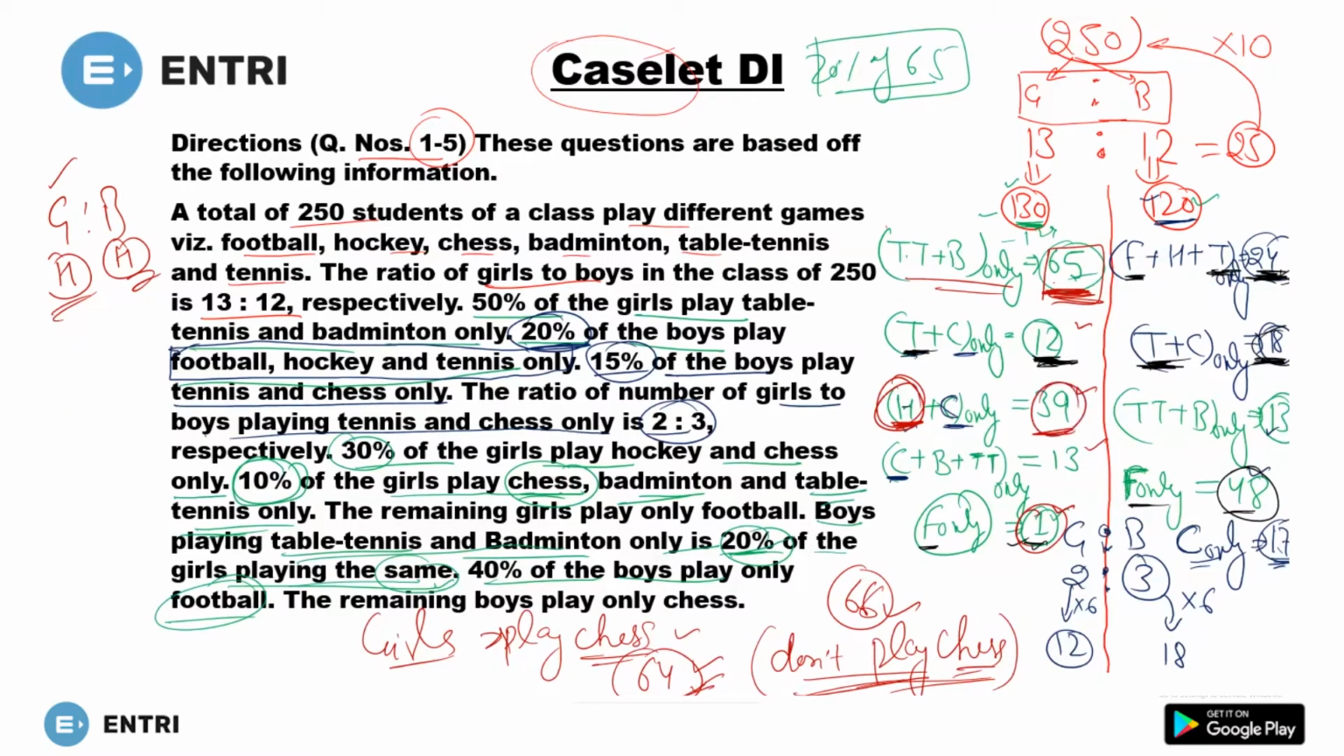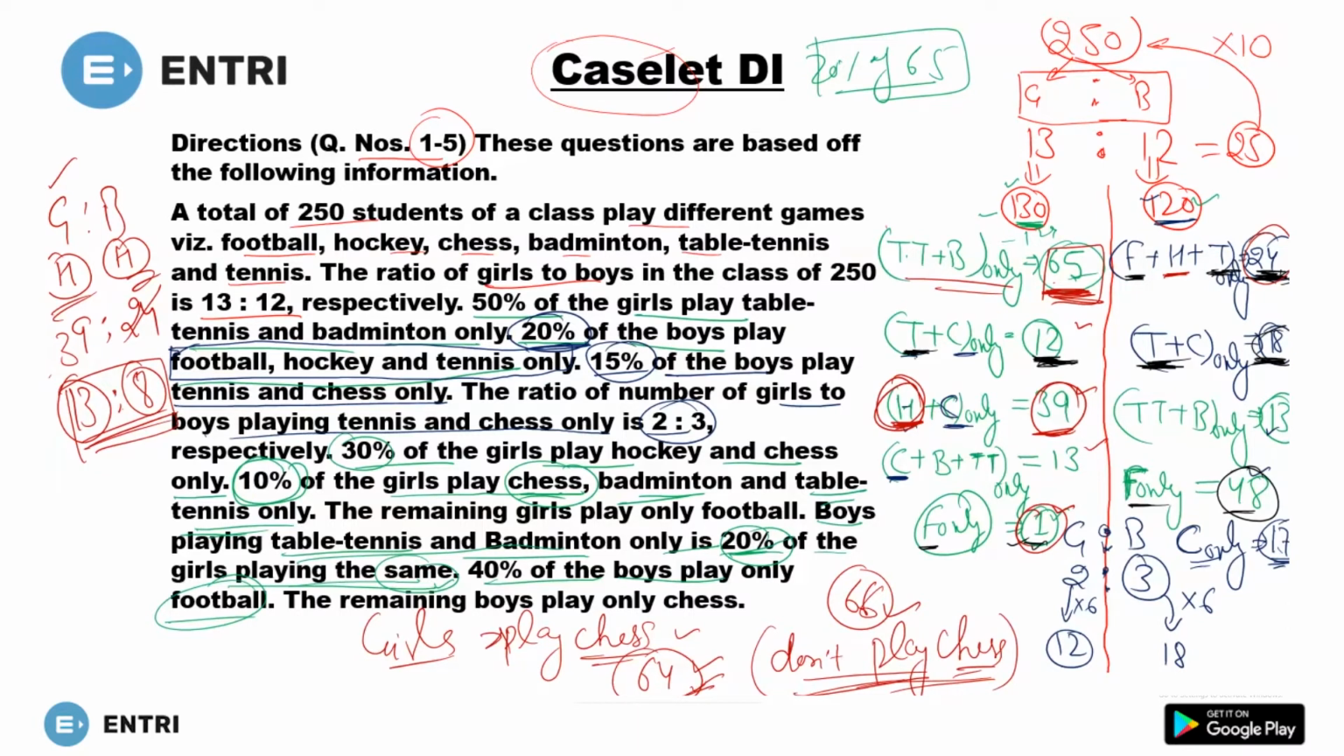How many girls? There are 39 girls who are playing hockey. And the number of boys playing hockey? Here, this 24. So there are 24 boys playing hockey. We'll cancel this by 3 and this by 3: 13 into 3 is 39, and 8 into 3 is 24. So we will get the ratio 13 to 8.